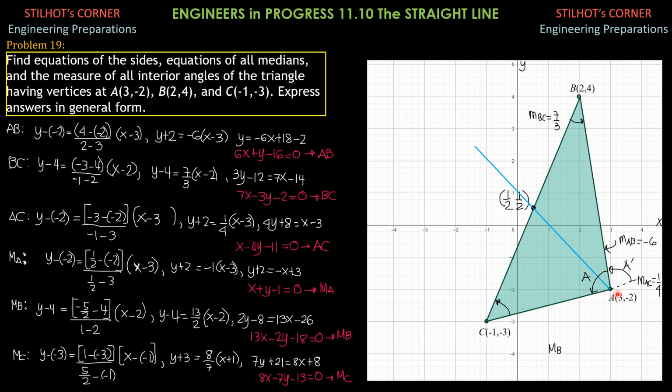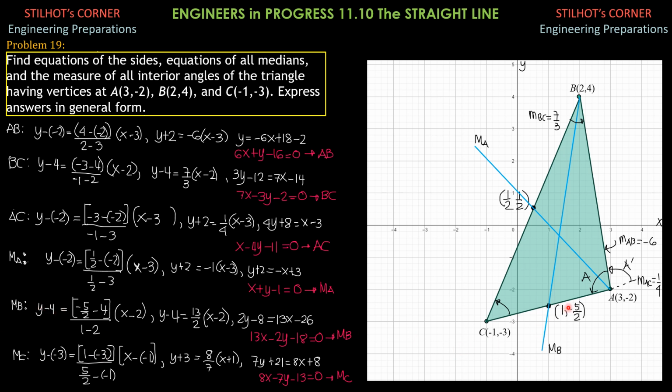Then for median through B, vertex B to this midpoint here, the midpoint is 1/2 of 3 plus negative 1. So that is 1. And 1/2 of negative 2 plus negative 3 is negative 5/2. So this is at 1 comma negative 5/2. Median through B, 1 comma negative 5/2. So I'll select this as point 2, point 1. So the equation of the line median through B is y minus 4.